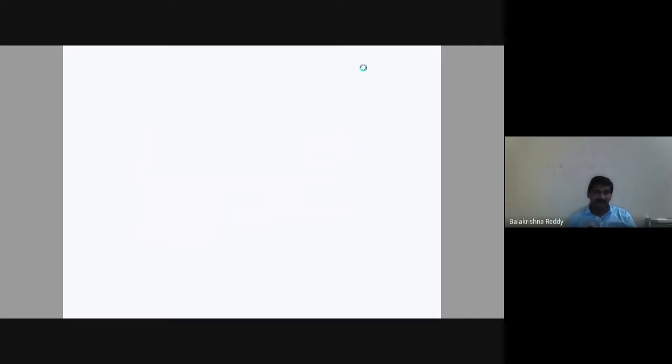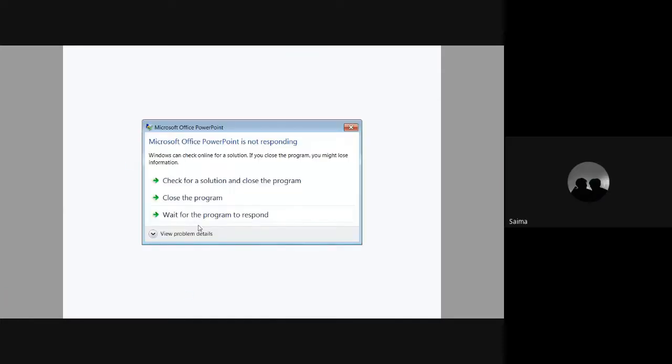Next, the angle of dip or magnetic inclination is the angle between the horizontal component of the earth's magnetic field and the resultant magnetic field. We call that dip.